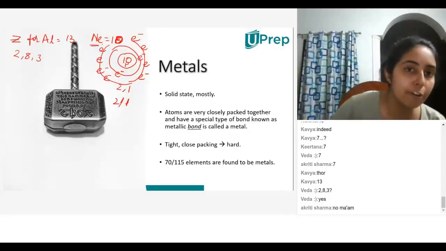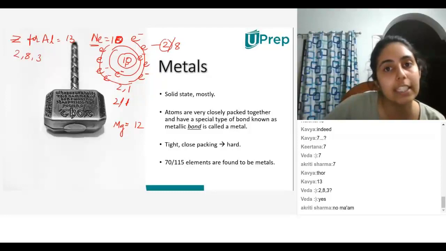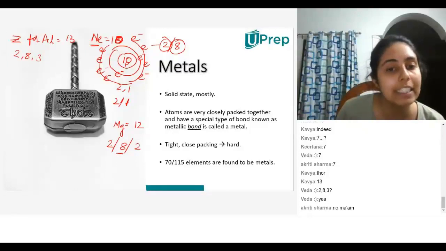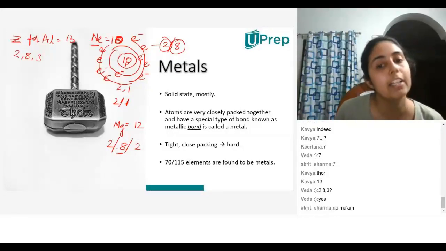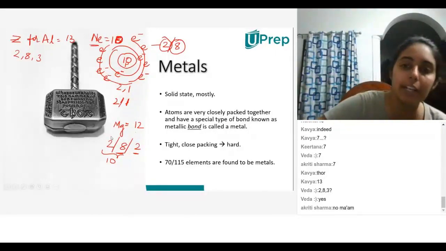Now if I go from neon to, let's say, magnesium. Magnesium has atomic number 12. By the way, the electronic configuration of neon is 2/8. 2 electrons in the inner shell, 8 electrons in the second shell. For magnesium, it is 2, 8, 2, because the second shell cannot take more than 8 electrons. So once the 8 electrons are filled inside the second shell, it starts filling into the third shell. So 2 plus 8, you have 10 electrons. There's 2 more remaining, so those go into the third shell. Is this clear to everybody?